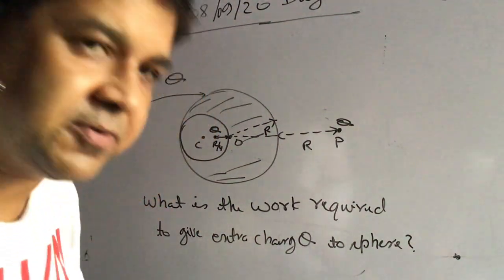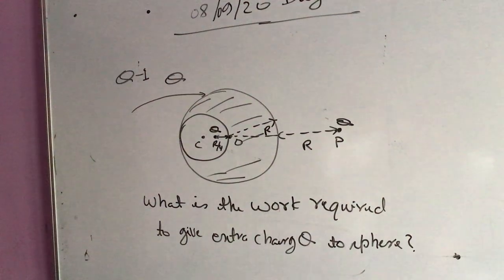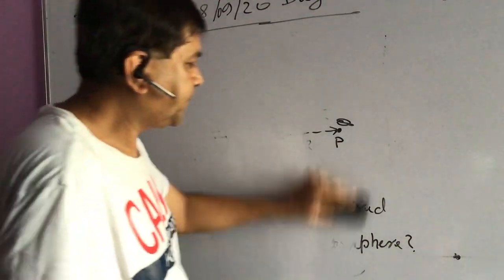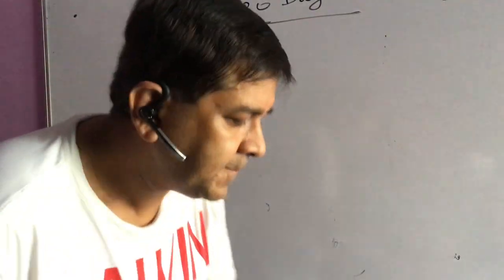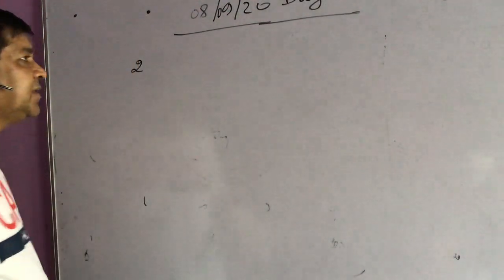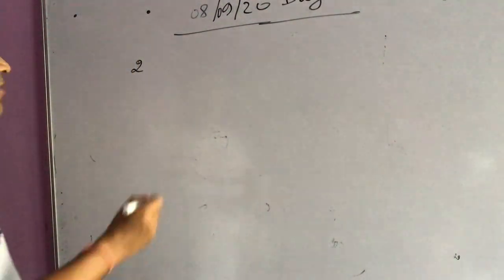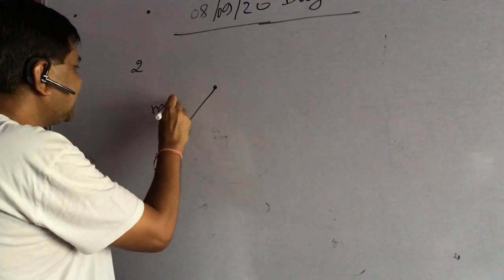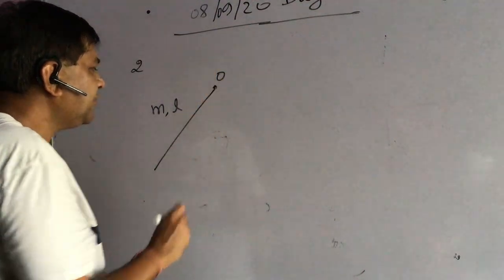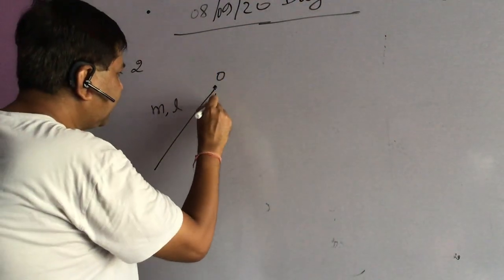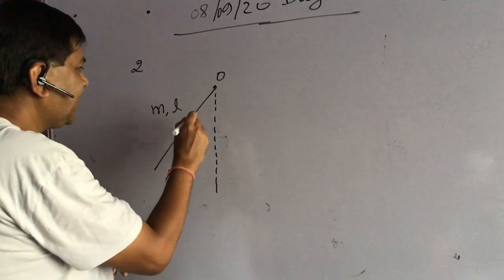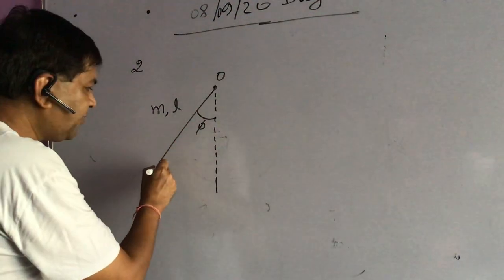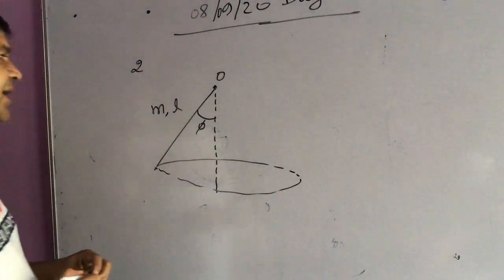So the next question that we are going to discuss now is question 2 for today. The second question is, a uniform rod of mass and length L is hinged from point O, and it is rotating as a conical pendulum, making an angle phi with the vertical axis.